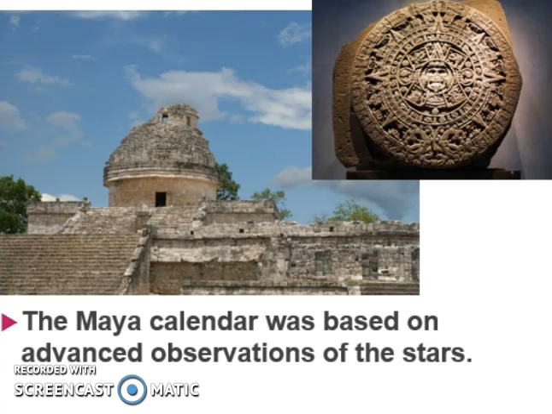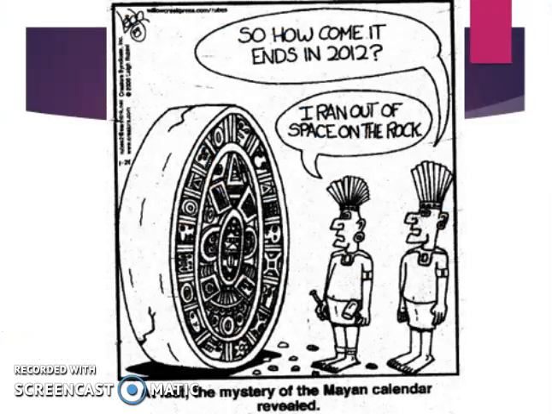So it is more familiar in popular culture today than it might have been otherwise. But this was a very, very advanced form of telling time, of keeping the movement of time. This is just a joke, obviously based on the Mayan calendar ending in 2012.